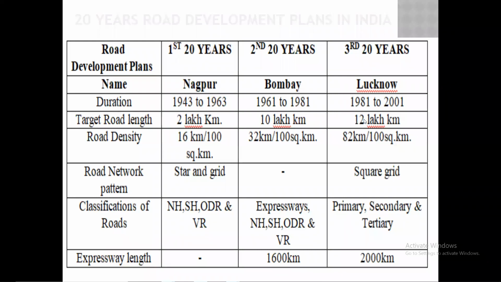Then the expressway length. For the first 20 years development plan, they have not planned for expressways. But in the second development plan, they have planned 1600 kilometers of road as expressway. And in the third development plan, that is the Lucknow plan, they have placed a target of 2000 kilometers of road as expressway. A 2000 kilometer expressway is targeted in the third development plan.